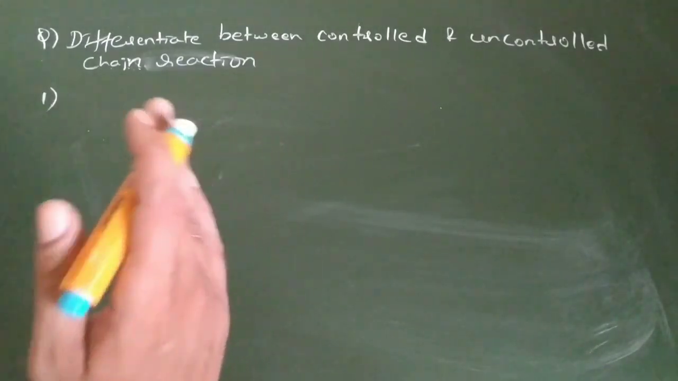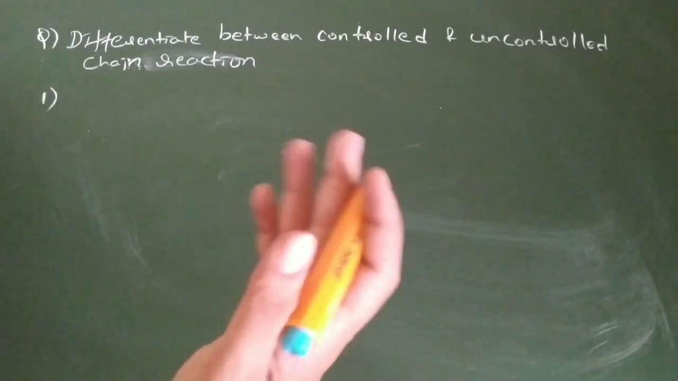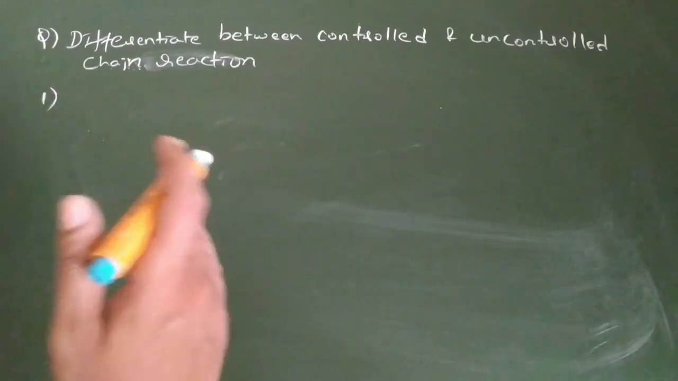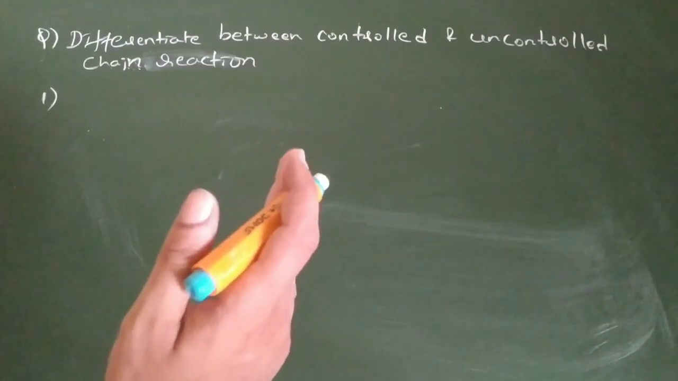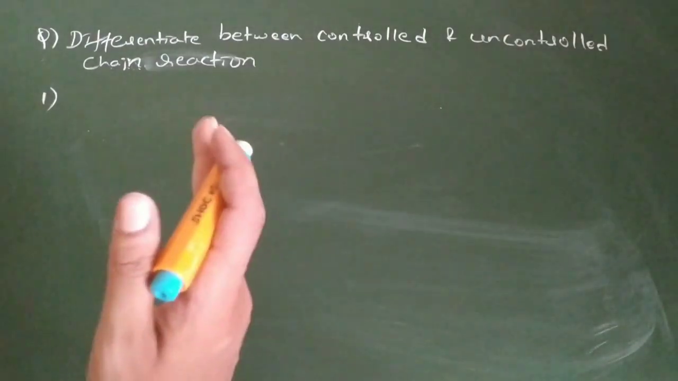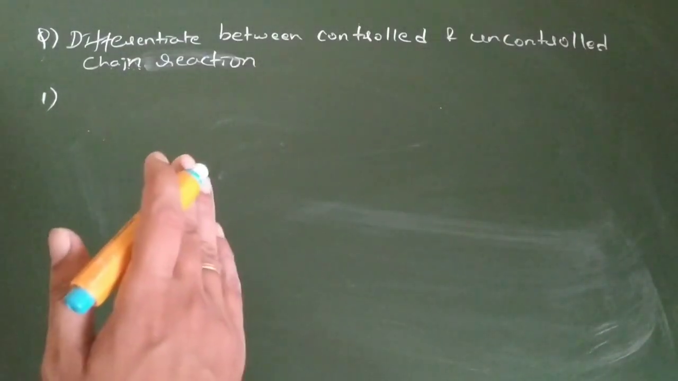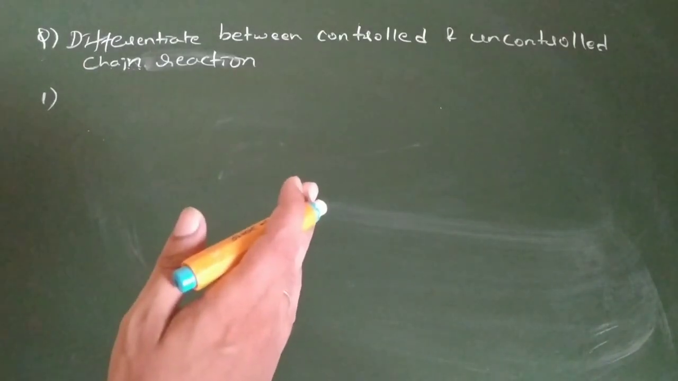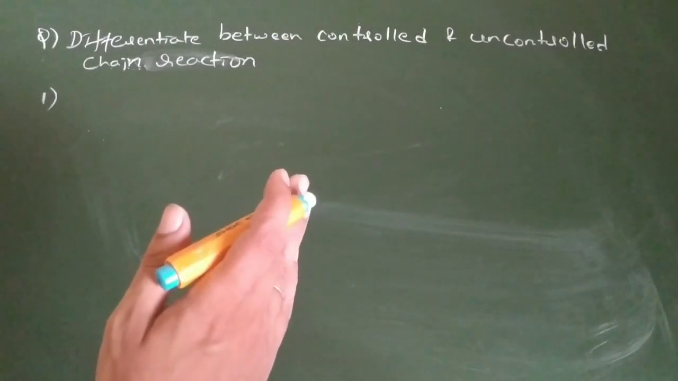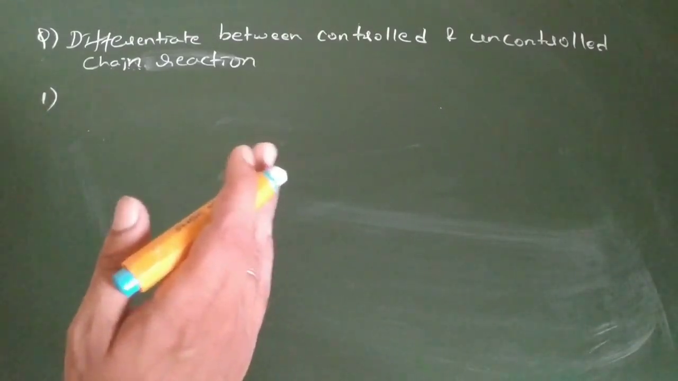Those neutrons will go ahead and hit another nuclei, and this keeps on going continuously. This process we call nuclear chain reaction. In nuclear fission chain reactions we have got two types: controlled and uncontrolled.